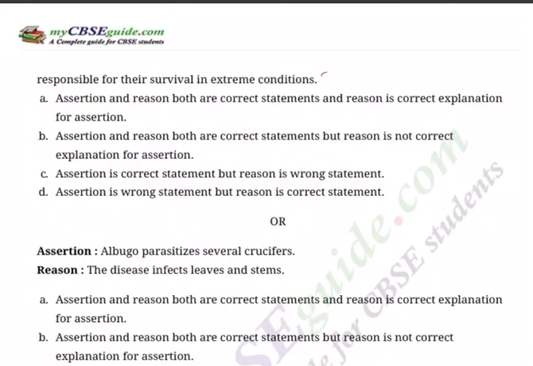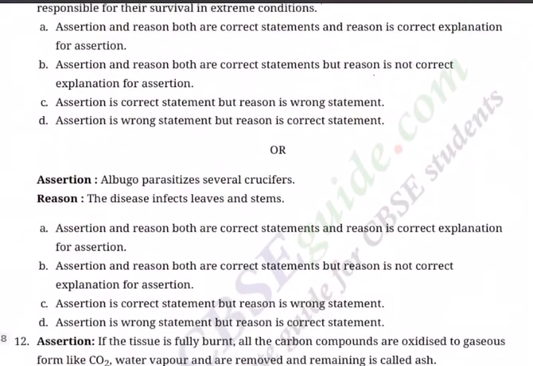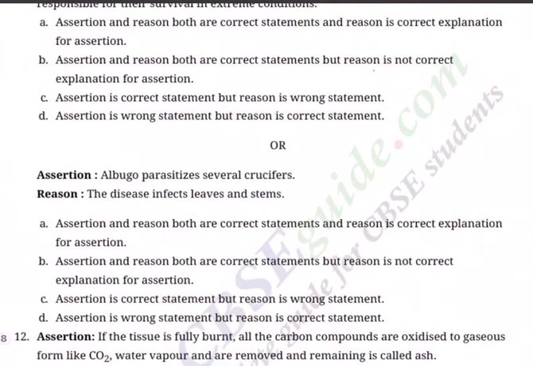A. Assertion and reason both are correct statements, and reason is correct explanation for assertion. B. Assertion and reason both are correct statements, but reason is not correct explanation for assertion. C. Assertion is correct statement, but reason is wrong statement. D. Assertion is wrong statement, but reason is correct statement. And now you have got a choice for question number 11. If you are finding that question difficult, you can go for this choice.